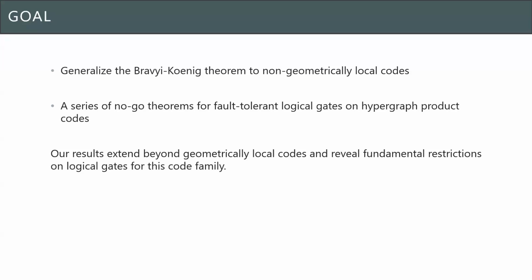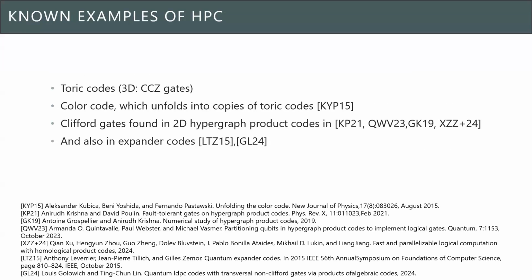These results also suggest that if you have some understanding about the structure of other families of quantum codes, then it is also likely that one might be able to show similar kinds of no-go results for potentially other families of quantum codes.